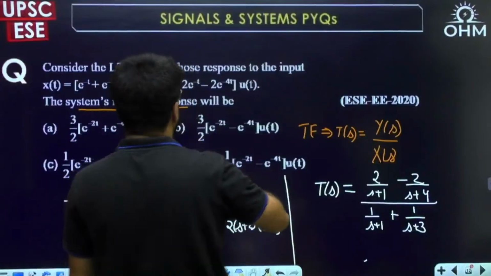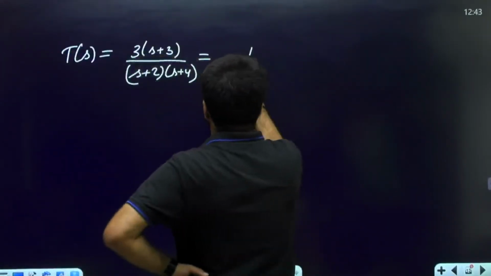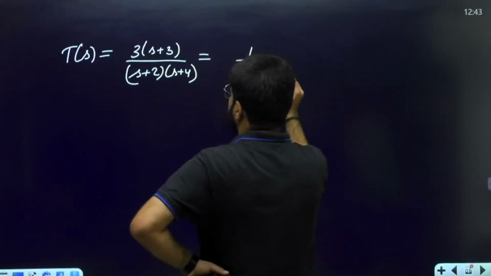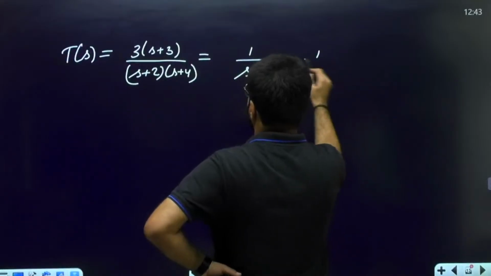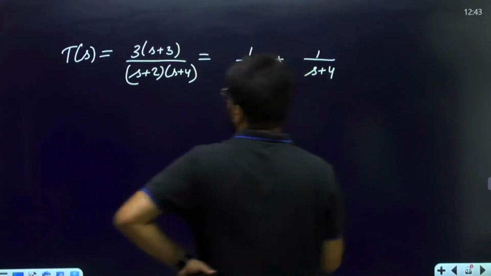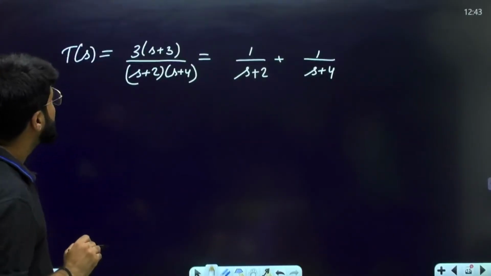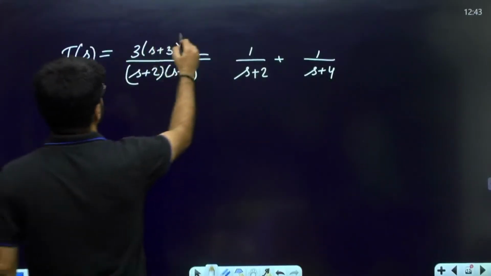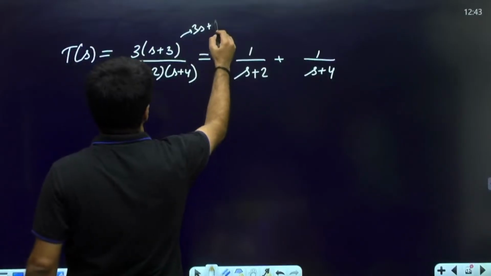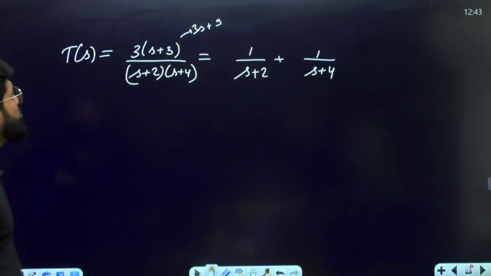Correct. Now I have to break it into partial fractions, and I think it's an easy one. 1 upon s plus 2, 1 upon s plus 4. No, it's not going to be 1 upon s plus 2 plus 1 upon s plus 4, but rather it could be something else. I want this as how much? This is equal to 3s plus 9. I want to make it 9.